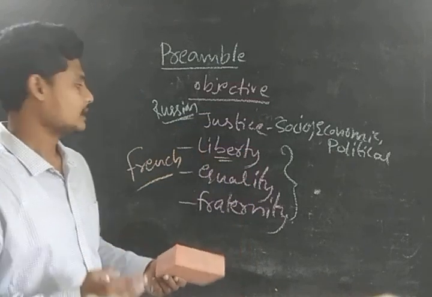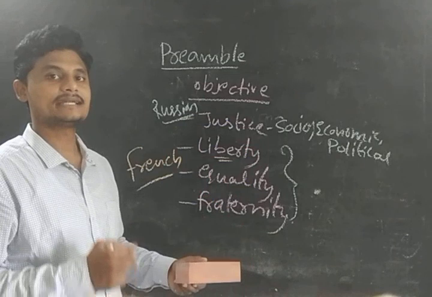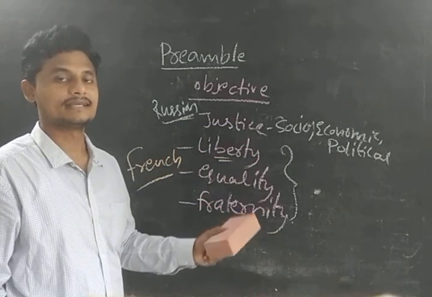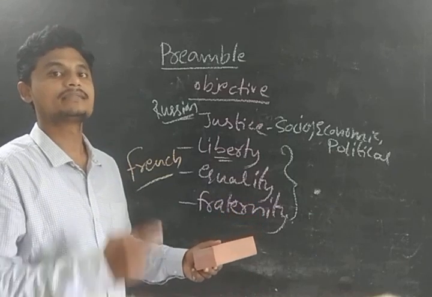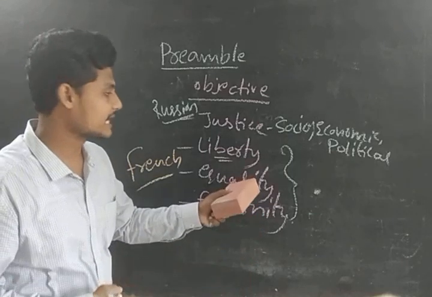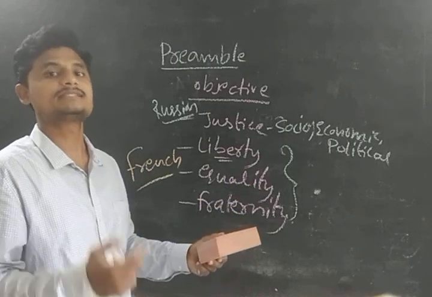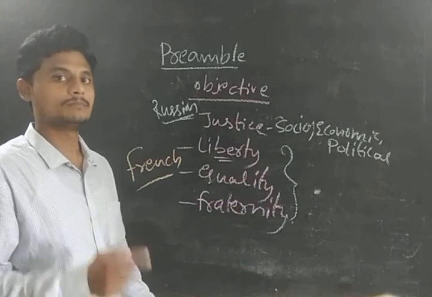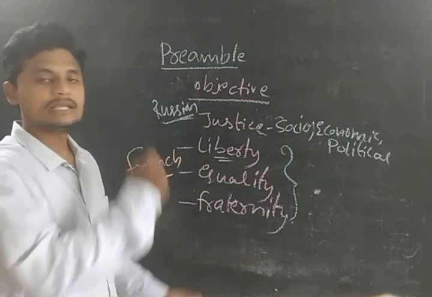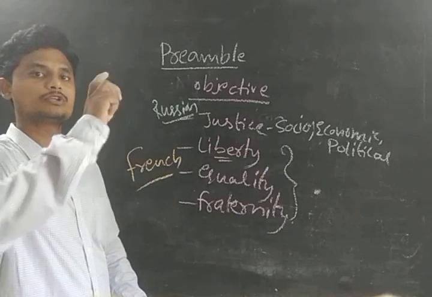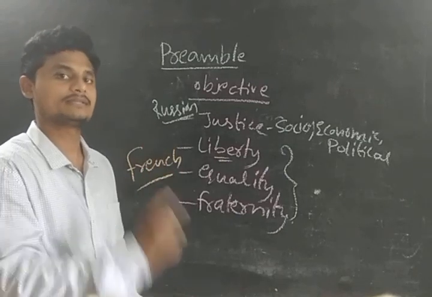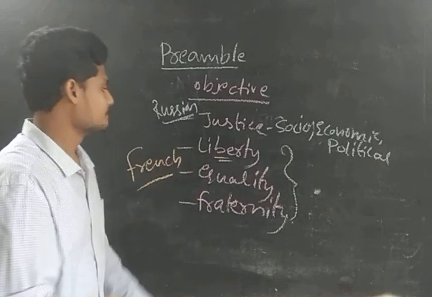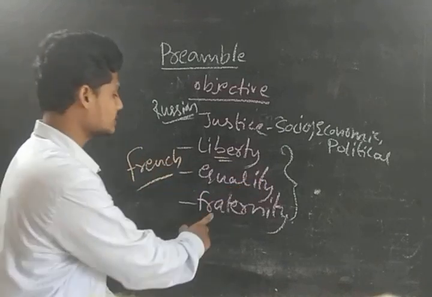Okay, clear? And after that we have equality. As I said, equality of status and opportunity, and to promote it among all. Everyone is equal before law. These provisions have been taken from the Gandhian principles. Gandhians were very much inspired to have equality, meaning equal status among all the people, guys. Every person is equal, and so every person should be given equality of everything. Equality of status and opportunity, and promote it among all, guys. This is equality. And after that we have fraternity.